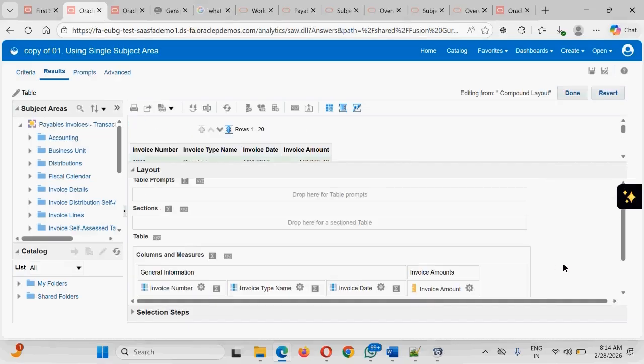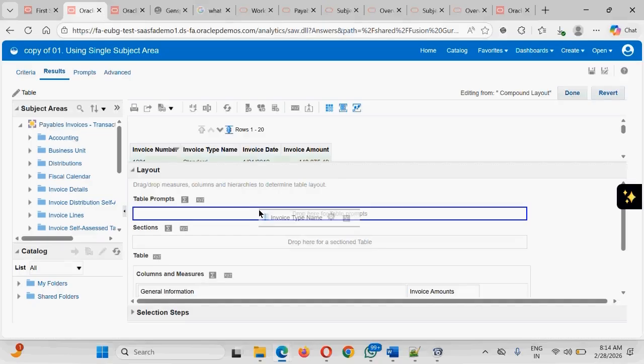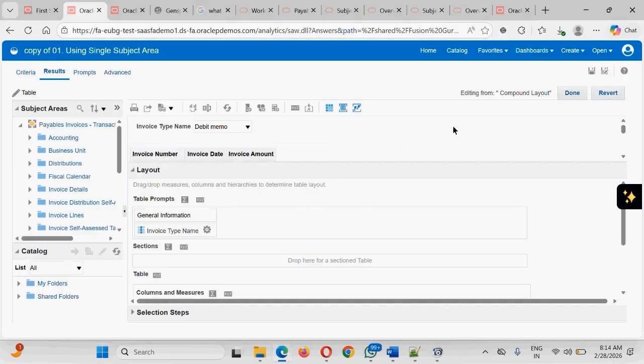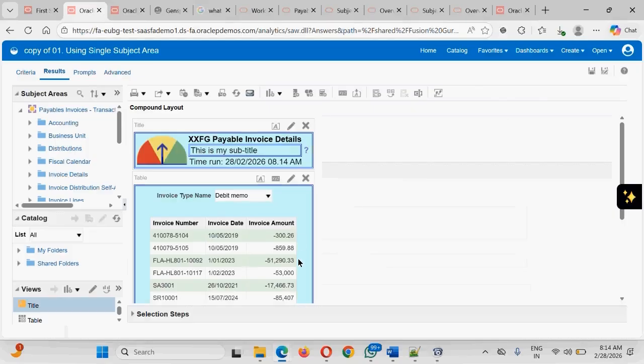Next thing, guys, we have also seen that we can keep some of the columns into the sections or prompts. You can do that directly from the result section, or you can click on the pencil icon, come to the edit, and from here also you can drag and drop, moving this column from the table section to the prompt section. Done. And that's how the report has been changed and the look and feel of the application has also changed.